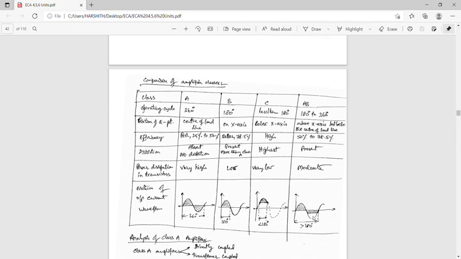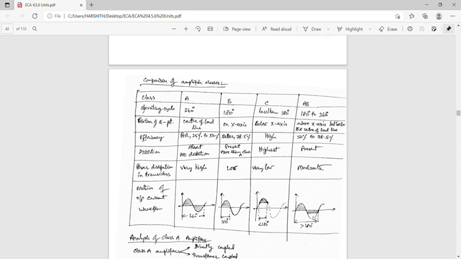The next one is the position of the Q point. In Class A amplifier, the Q point is the center of the load line. In Class B, it is on the x-axis. In Class C, below the x-axis. In Class AB, above the x-axis but below the center of the load line.